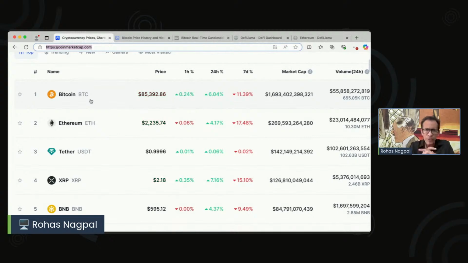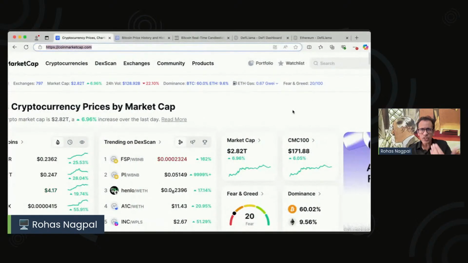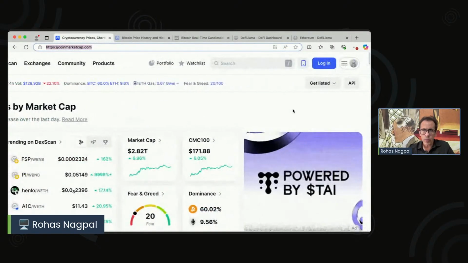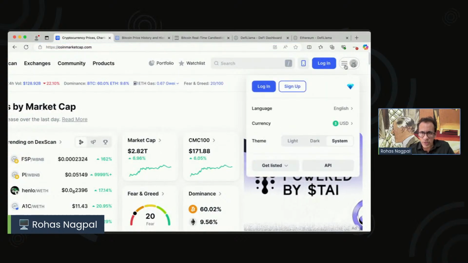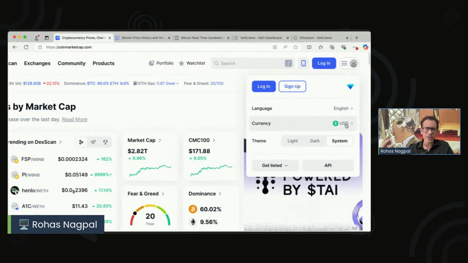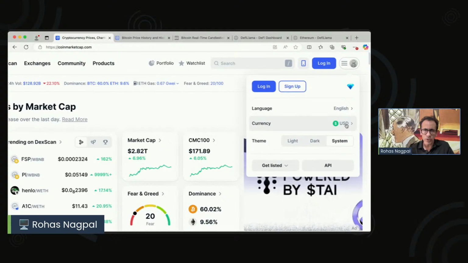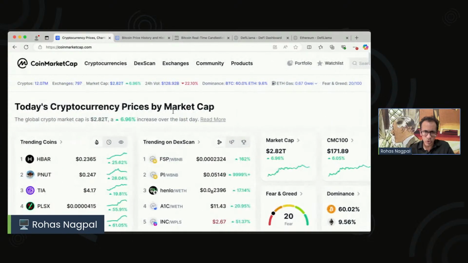Now, when we look at Bitcoin, we see that the first metric that it shows us is price. Obviously, this is the single most important metric. It tells us that as of right now, if you want to buy Bitcoin, what is the price in various currencies? So here on the top, you can always change the option for the currency that you want to use. I think that option is here where you see currency written. If you don't want USD, you can click on it, look at it in INR, look at it in any other fiat currency. For now, I'll stick to USD.